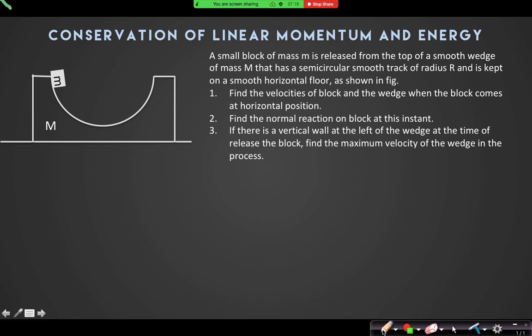So for the first part, is v equal to root under 2 m square gr by m capital M plus capital M square? Okay, let us find it. When this block comes here, let us assume the velocity of this block is u and the velocity of this wedge is v. Can I assume it?